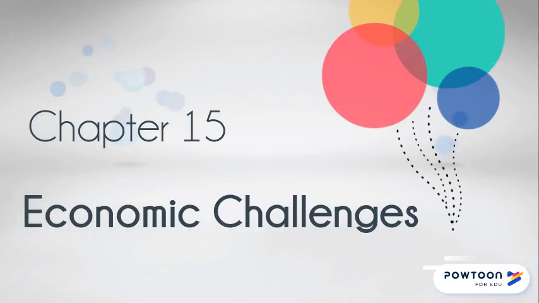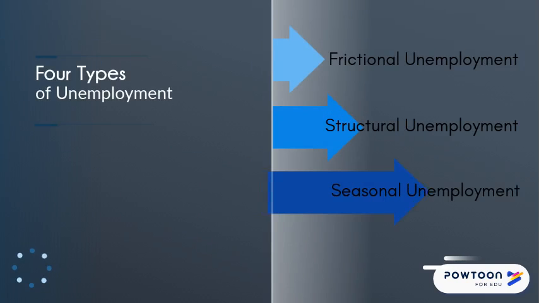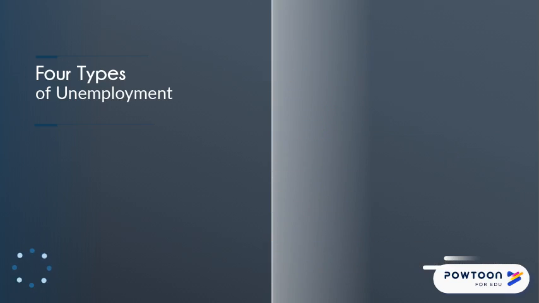Chapter 15: Economic Challenges. There are four main types of unemployment: frictional unemployment, structural unemployment, seasonal unemployment, and cyclical unemployment. The time required to bring together labor suppliers and labor demanders creates frictional unemployment.